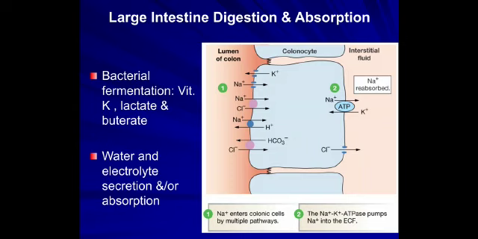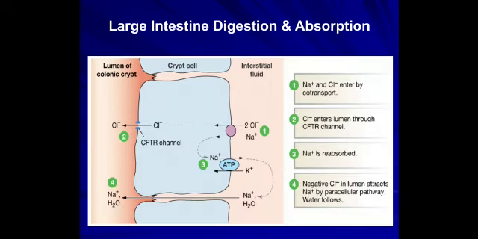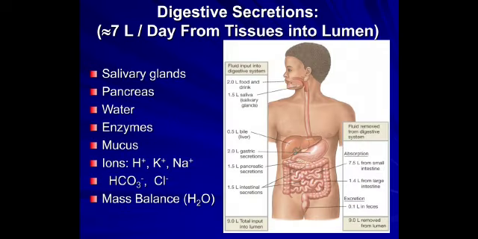Water and electrolytes are secreted and absorbed. Sodium enters the colonic cells, and it's a sodium dependent water reabsorption. So you can know how all the minerals are reabsorbed. The digestive secretions are saliva with around 1.5 liters, bile of 0.5 liters, 2 liters of gastric secretion, and 1.5 liters of pancreatic secretion along with small intestine secretion.